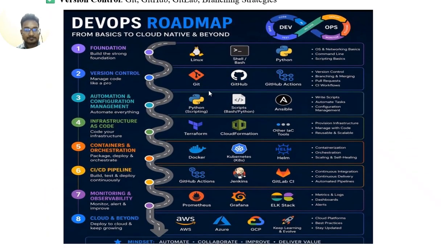DevOps roadmap. First, the foundation: build a strong foundation. Foundation tools are Linux, servers, Python, monitoring basics, command line, and scripting basics. Version control: manage code. Version control tools are Git, GitHub, GitHub Actions. Version control covers branching and merging, pull requests, and CI.